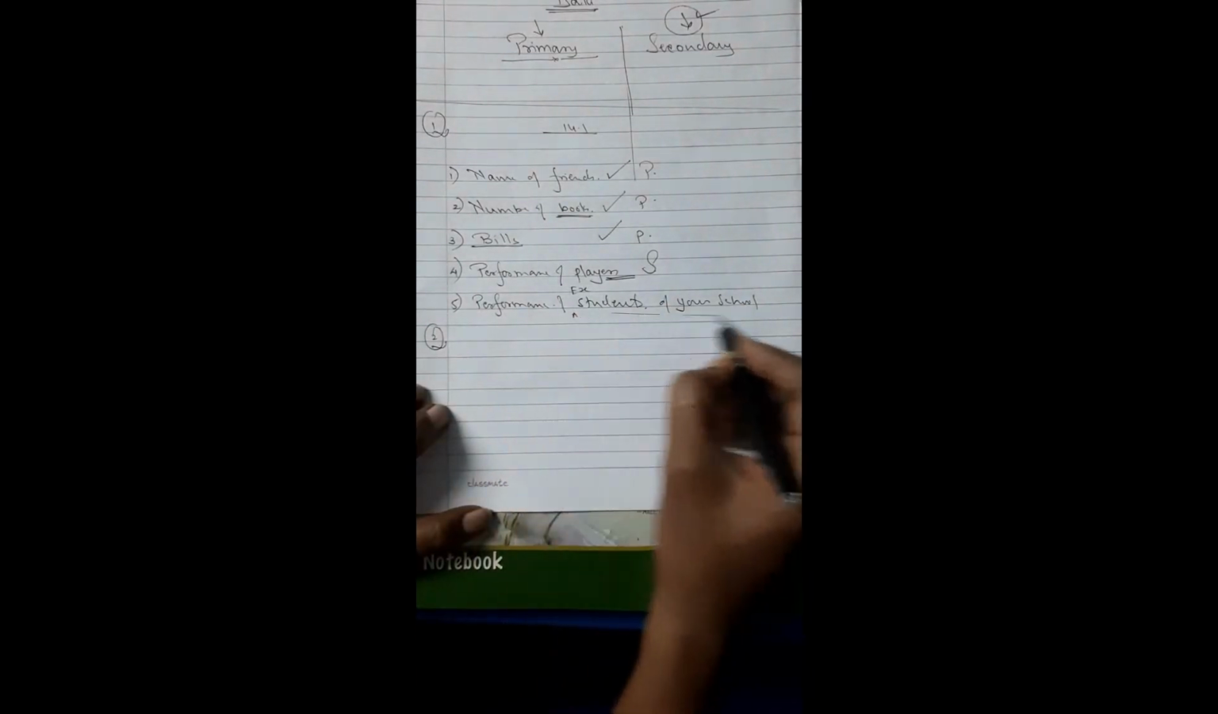Similarly, the performance of ex-students of your school will definitely be secondary data, because you will have to go to the school records, see what the percentages of the school are according to the records, and then keep that record.